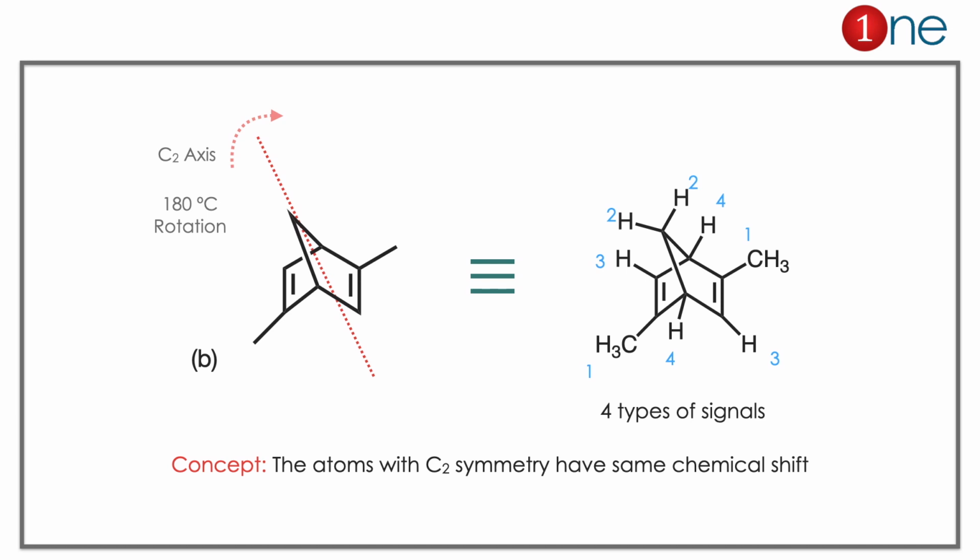The numbering will help you to identify the same. 2 means either side 2, 4 means either side 4, and CH3 is also the same. The axis goes through the center of the molecule and simplifies the molecule to half of the structure. So the answer is definitely B. It has 4 signals. Here the concept you have to learn is that atoms with a C2 symmetric relationship have the same chemical shift.